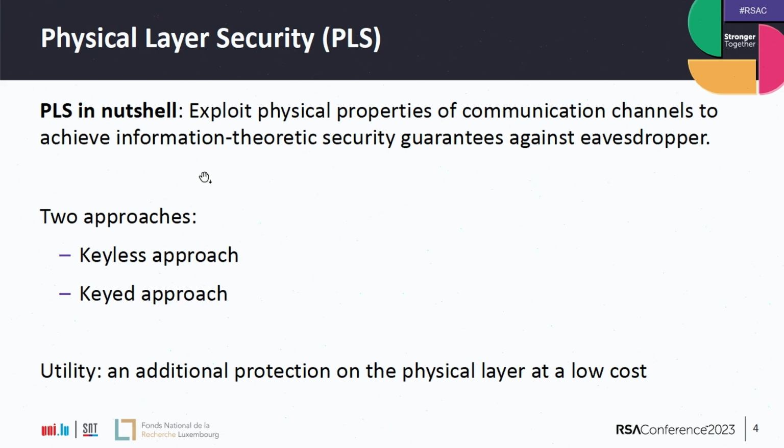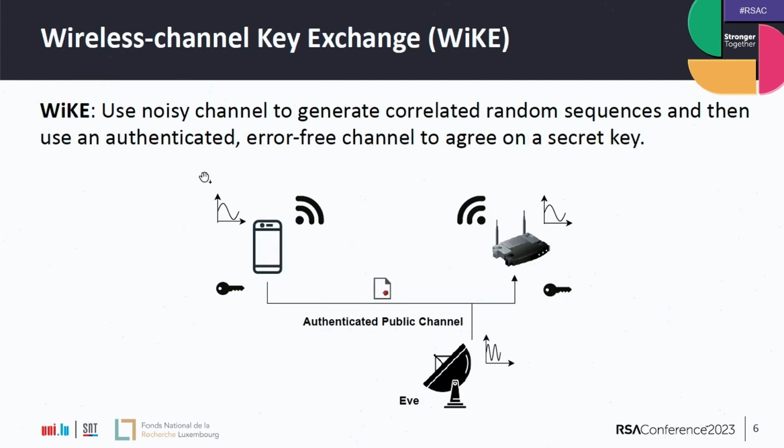And you may wonder, this is only secure against an eavesdropper adversary, so why go for this? Potentially we can add a layer of protection on the physical layer at low cost. And why do I say low cost? Because most of these techniques use existing hardware, the wireless antennas that we already have. You can think of small sensors that have wireless antennas, but do not have a secure setup, so they could use these kinds of techniques. And we'll be looking into the keyed approach here.